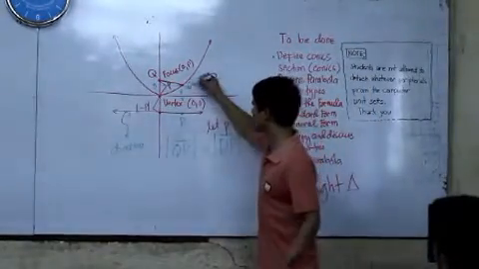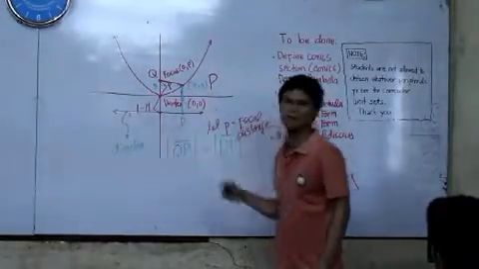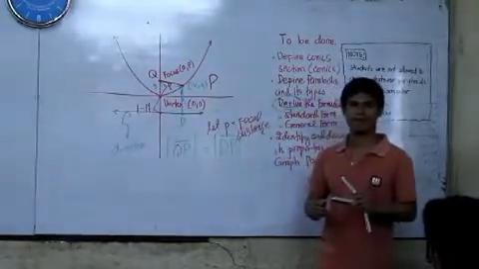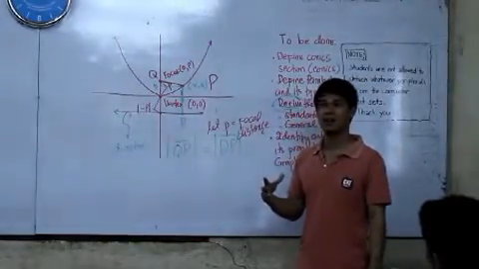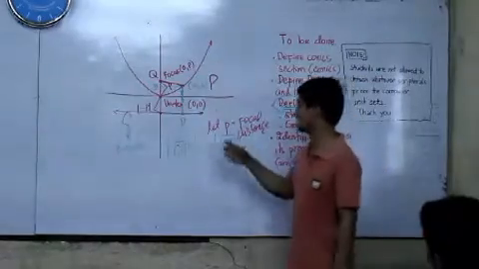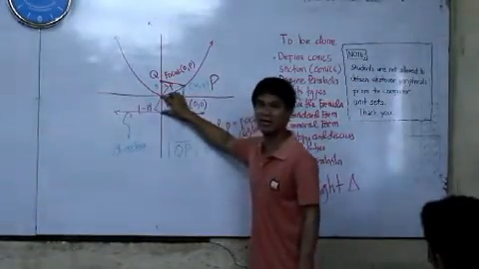Okay, so this particular point from P to G, what do you think is the distance? The distance or the length? It is actually, from here to here, this is negative p, right?